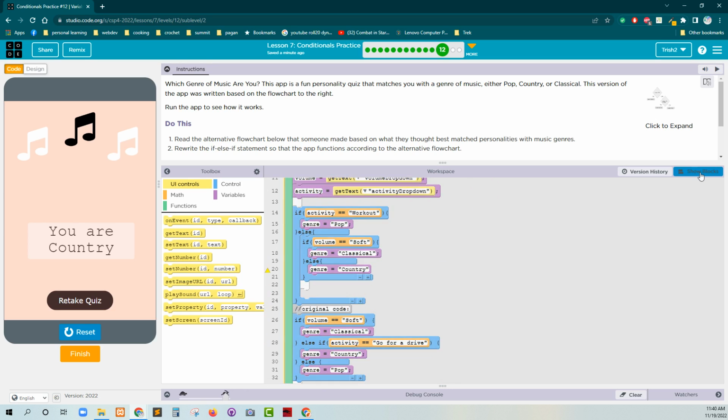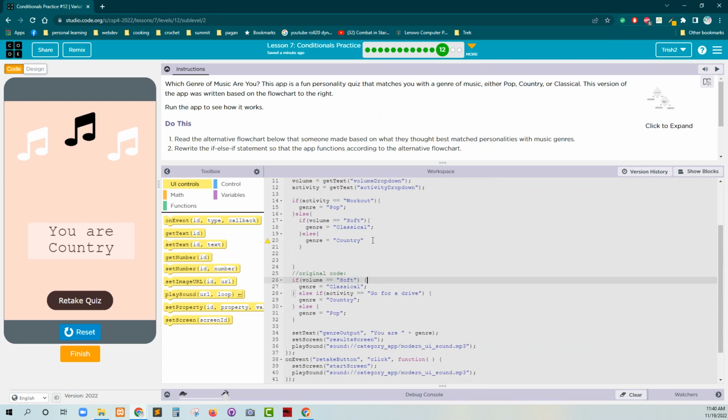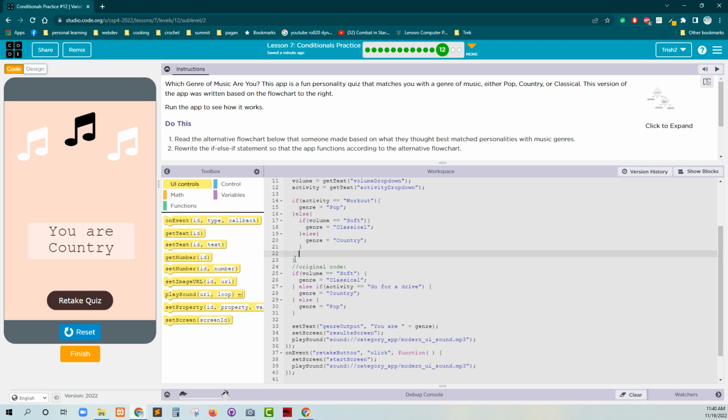Let's go back to show text so you can see the difference. I'll make sure that I put in my semicolon so that code.org isn't mad at me. So here we have our if else, this larger outer if else, and then we have this nested if else inside. So think about it. Which would you prefer? And I'll just leave that at that. So now we can hit finish.